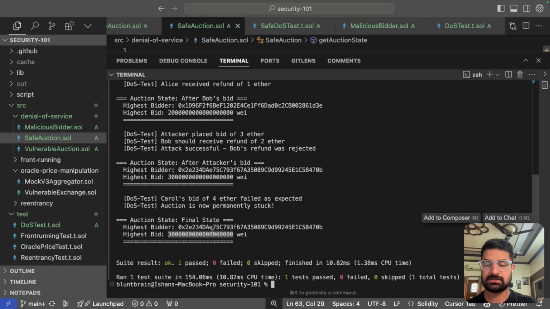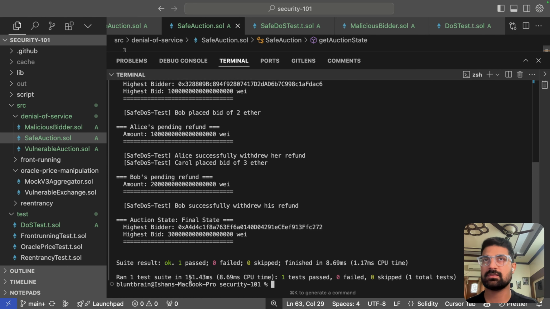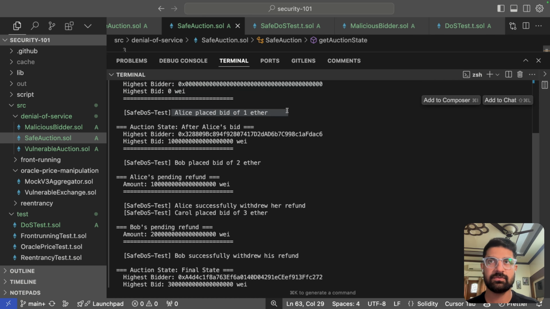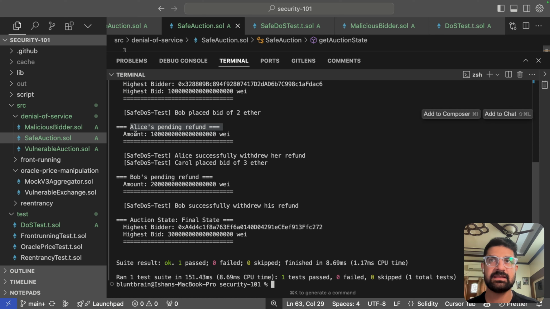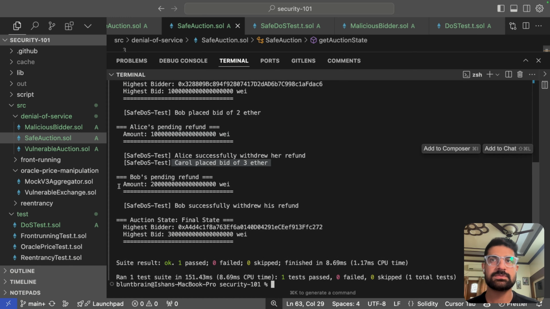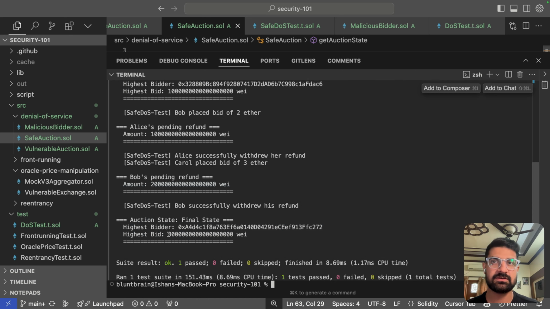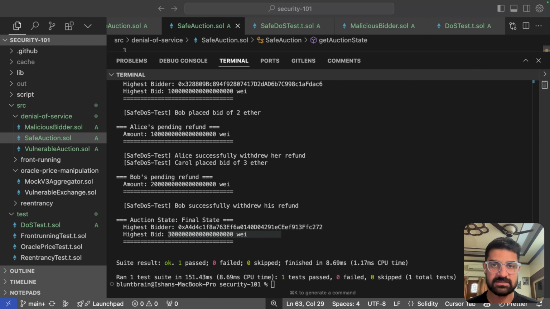So let's clear and try to run the test for safe bidding. You can see that the initial state is 0. Alice pays a bid of 1 ether. Then Bob places a bid of 2 ether. Alice's pending refund is this much. So Alice successfully withdraws her funds and Carol places a bid of 3 ether. Bob's pending refund is 2 ether. And in the final state, Carol becomes the highest bidder with 3 ether. So by this we can prevent DOS attacks.